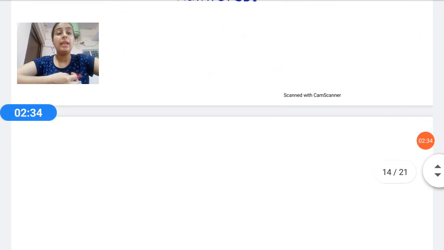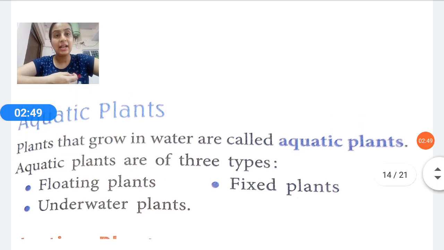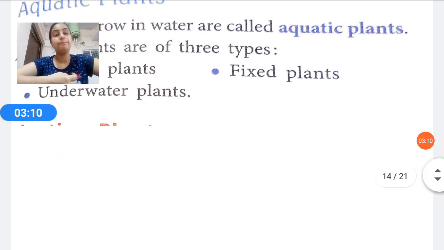Now we have the aquatic plants. We have discussed aquatic animals, the animals that live in water. Now the same with the plants. Aquatic plants are the plants that grow in water. They are also of three types. They are divided into three categories. The first is the floating plants, the second is the fixed plants, and the third is the underwater plants. We are going to discuss each type in detail.